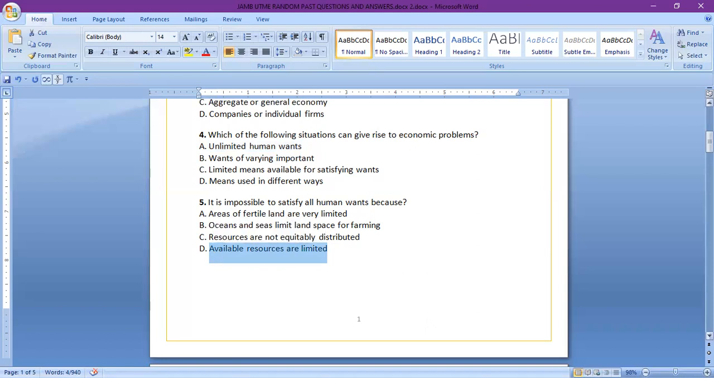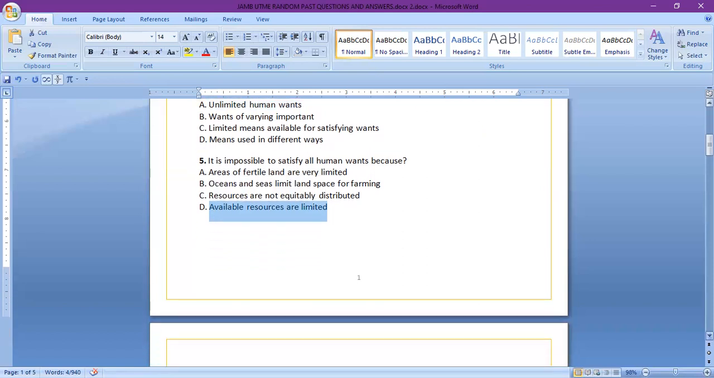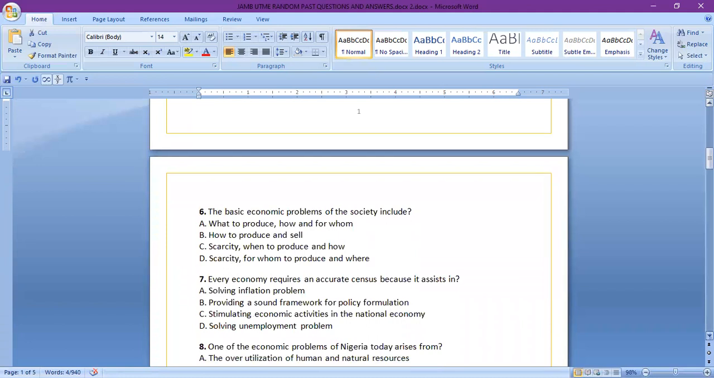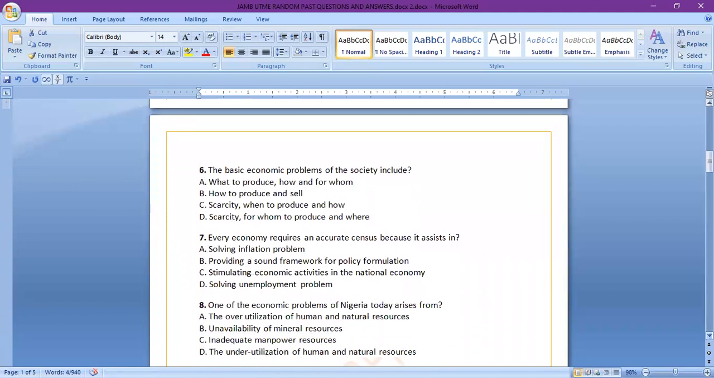Resources are scarce, you know that, and because of that, choices have to be made, so that some of the unlimited wants can be satisfied and the other ones are not satisfied presently, but will be satisfied in future time when more resources are made available.